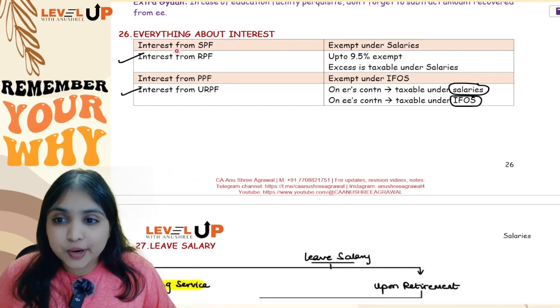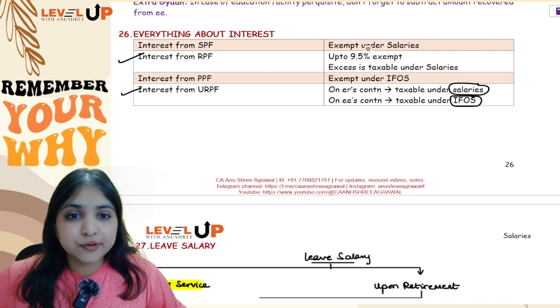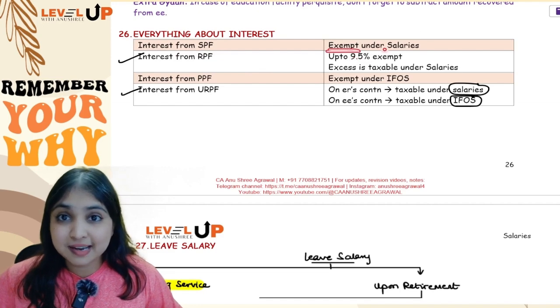These 2 we have already learnt just some time back only. Now, let's see the new points. What about interest from SPF? Interest from SPF, Statutory Provident Fund, will be fully exempt under salaries head itself.